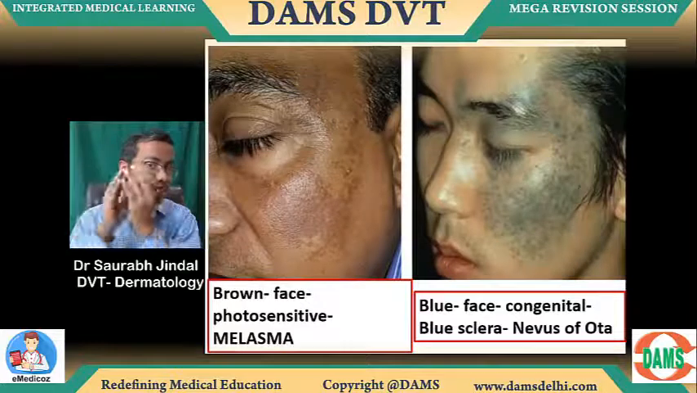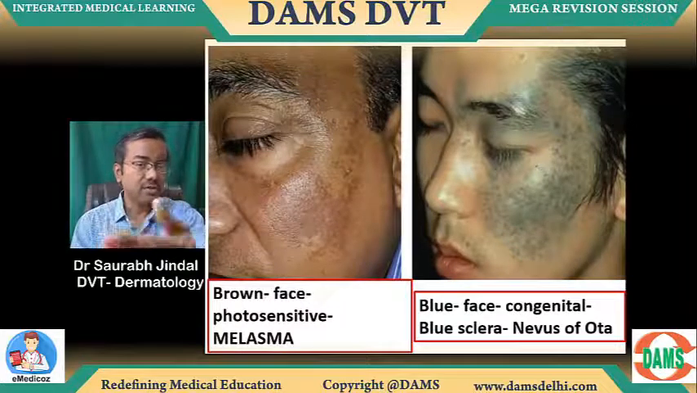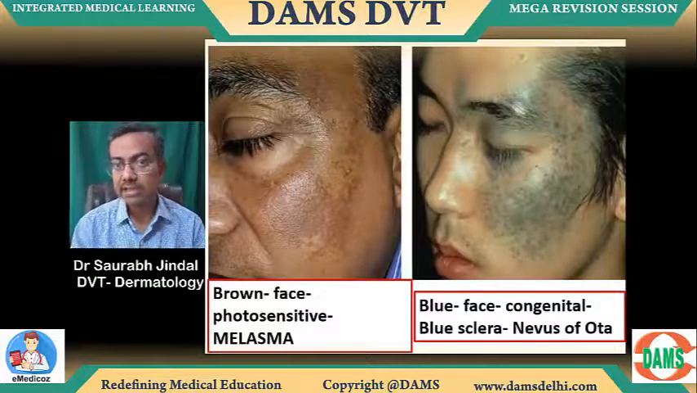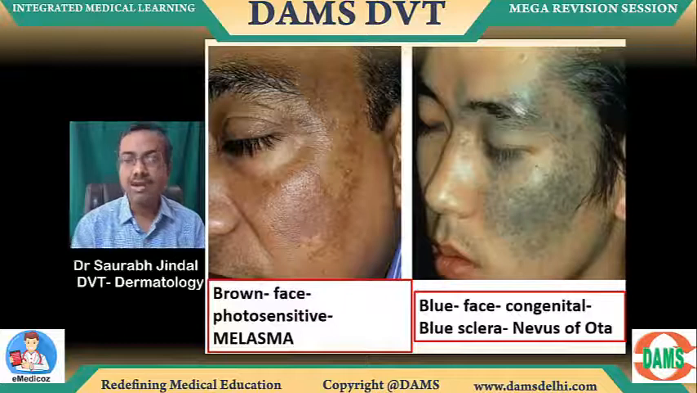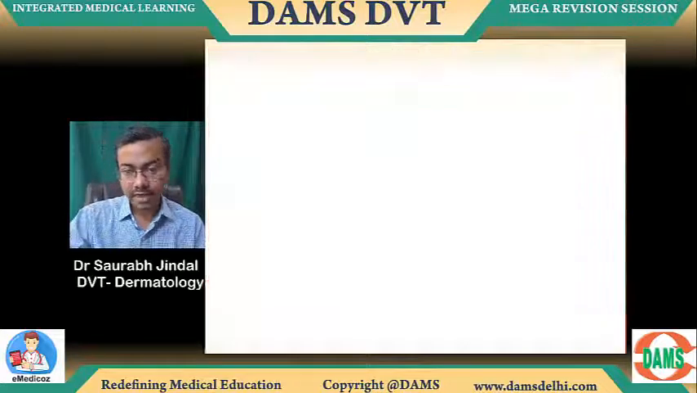So we always have a blue sclera mentioned also, but can you see there is no image of blue sclera on the right side? So it's okay. At least you know it's blue versus brown. So similar looking images, but quite different diagnosis for them, right?